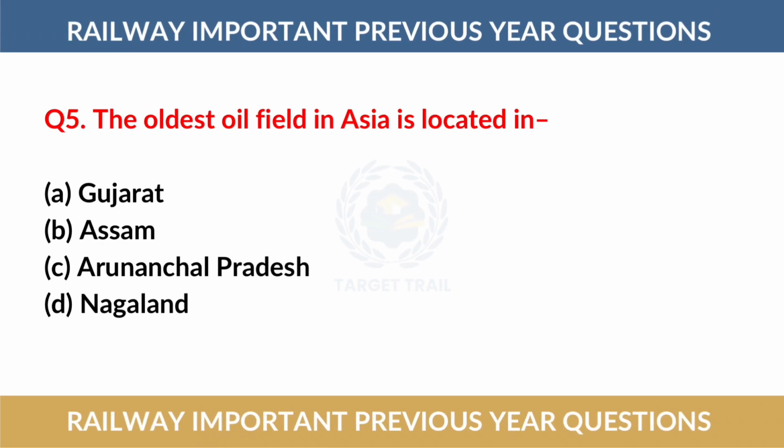Question number 5. The oldest oil field in Asia is located in. The correct answer is option number B, Assam.